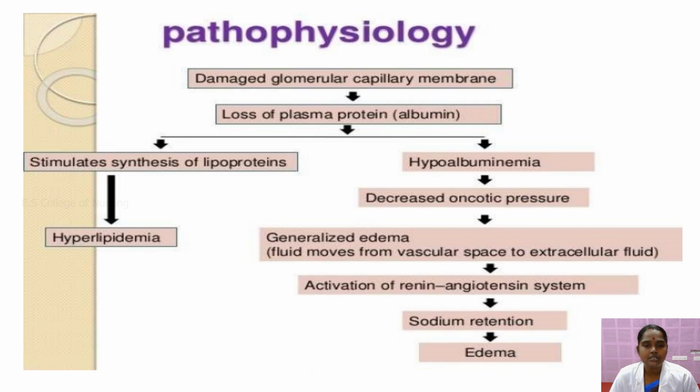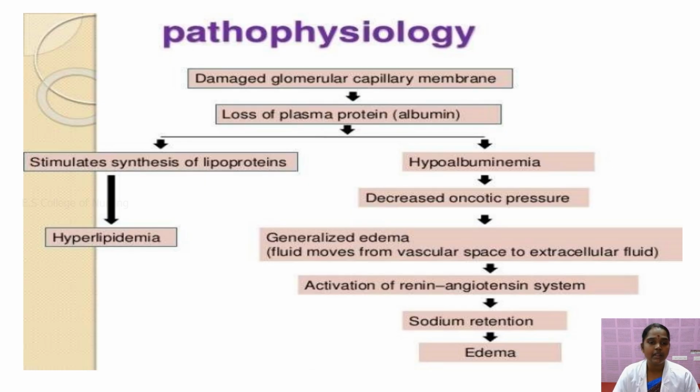The pathophysiology is damage of the glomerular capillary membrane. First, the glomerular membrane is damaged, the capillaries of the glomeruli are affected, and this leads to the loss of plasma protein and albumin.